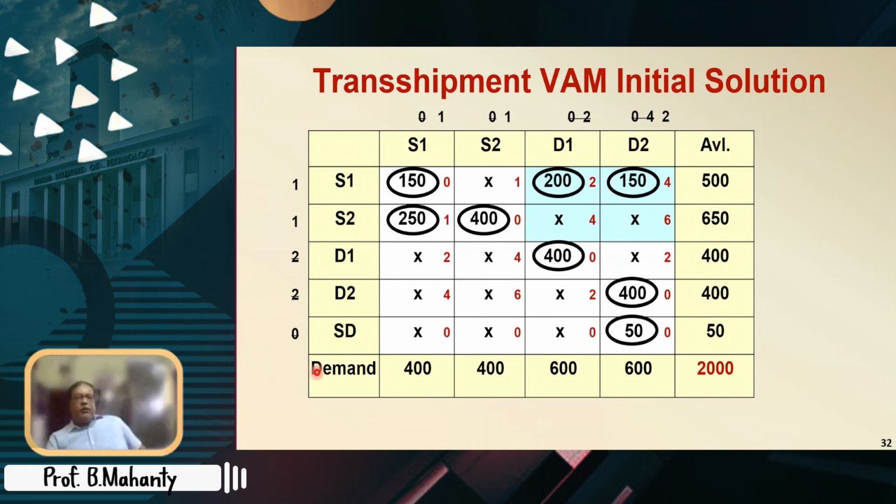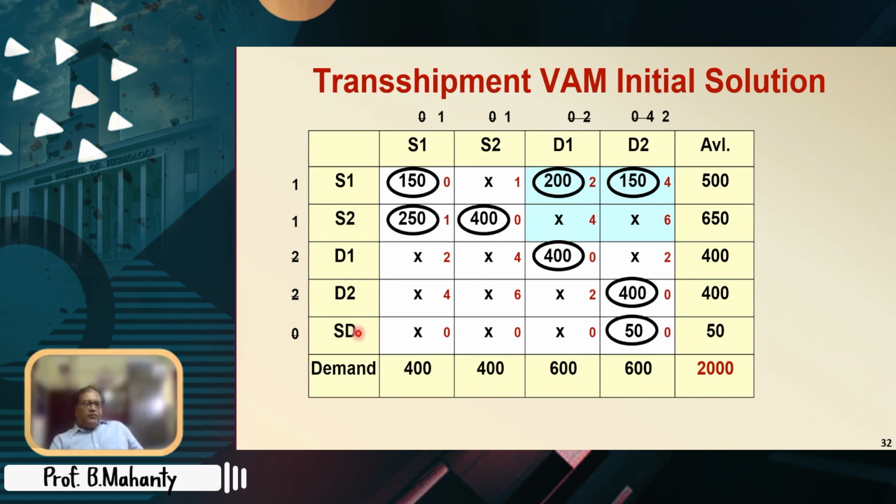We obtain the minimum penalties, and the minimum penalties are made use of to obtain the VAM initial solution. Initially, they are all 0, 0, 0, 0 because of 2 zeros everywhere, and this side they are 1, 1, 2, 2. So one of the 2 has to be taken, so this 400 is entered. Like these we follow, and we get the transshipment VAM initial solution. So you have to do these things so that you get practice. Please do some of these problems.